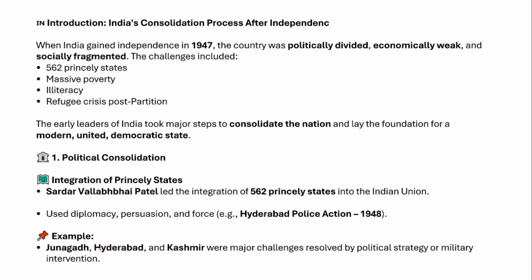Now in the introduction, you have to mention India's consolidation process after independence. We all know that India got independence in the year 1947 from the colonial rulers. When India got independence in 1947, it was politically divided, right? It was not united because there were a number of princely states and also the existing British directly ruled states as well.